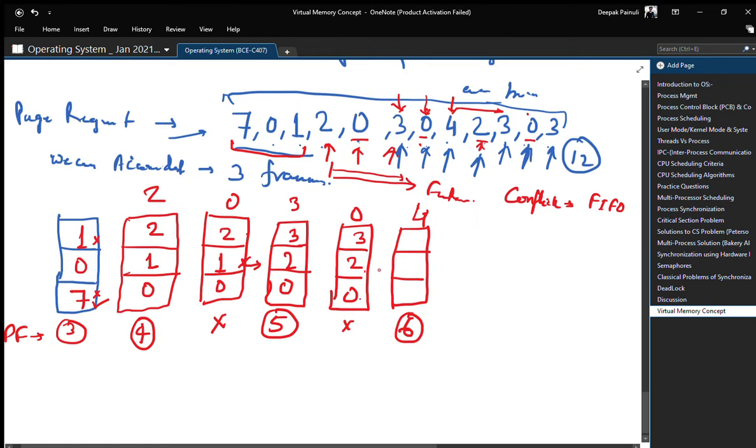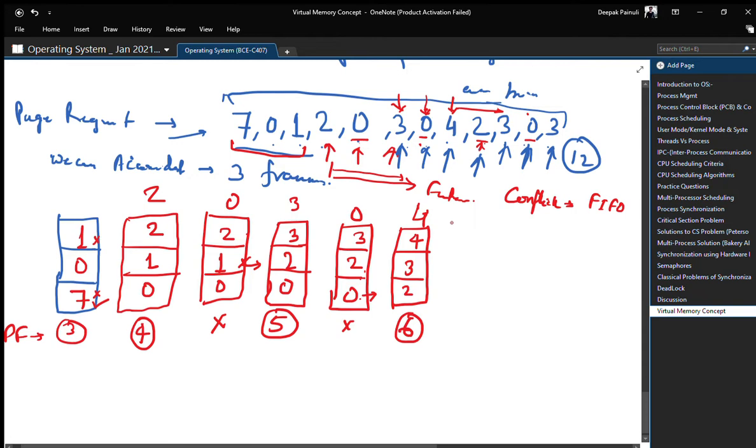2 and 0 are only there one time in the future string, so we need to use FCFS because we have a conflict case. According to FCFS, 0 will be replaced because 0 came earlier in the system, right? So now we will have 2, 3, 4 in the frame.